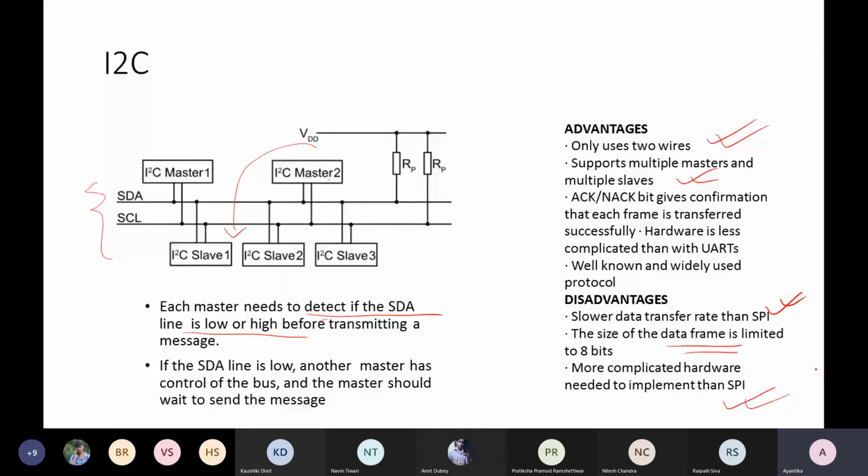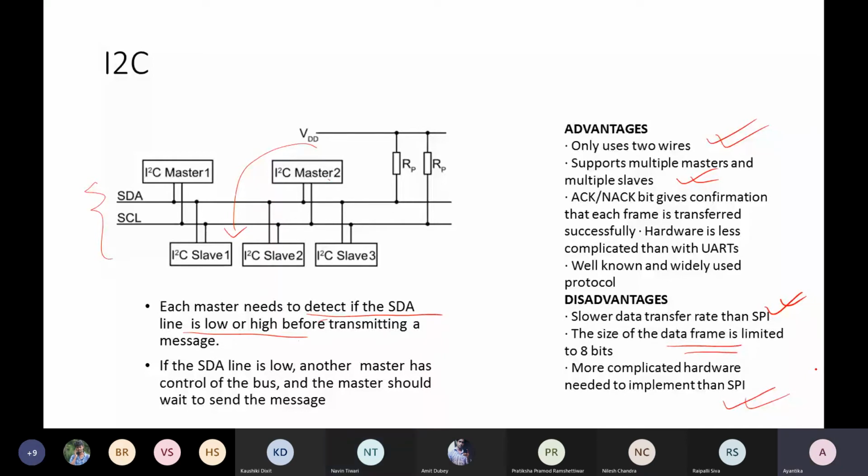So do you have any questions so far? Yes, ma'am. In this I2C, what happens if both the masters try to take control of the bus at the same time?